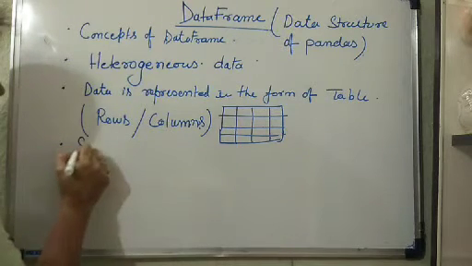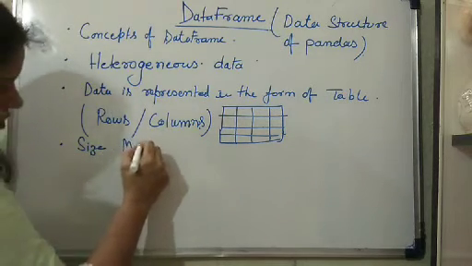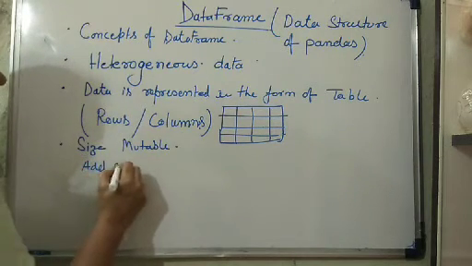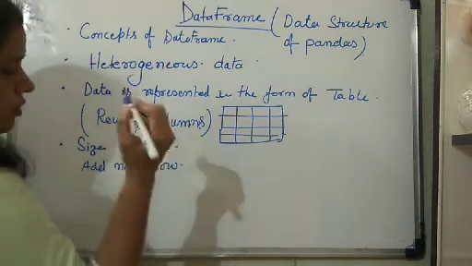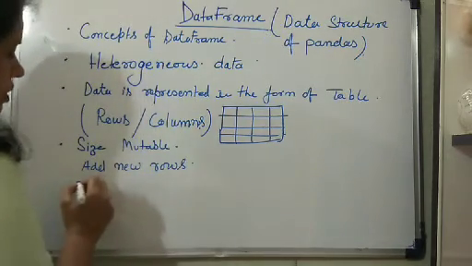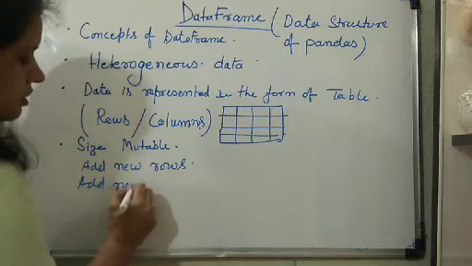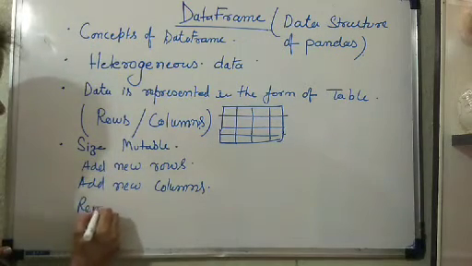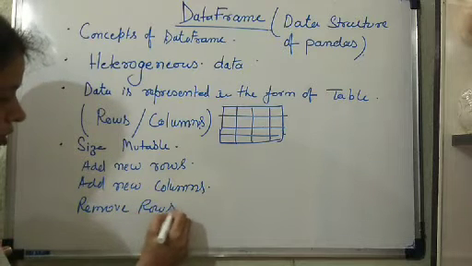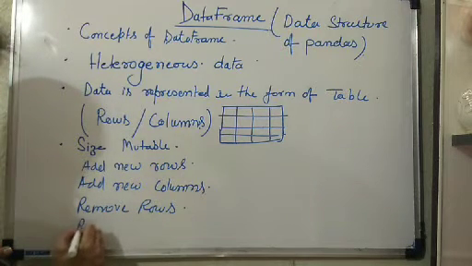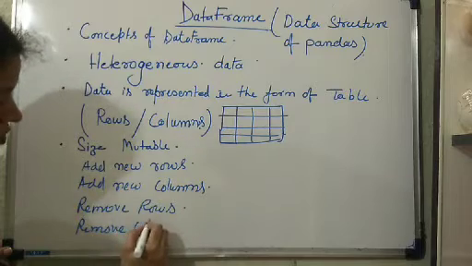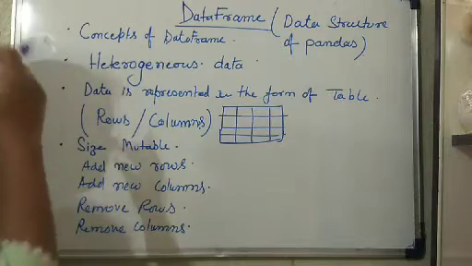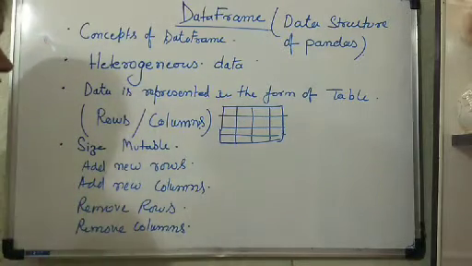Size mutable means to say you can add new rows, you can add new columns, you can remove rows, you can remove columns. Means any type of editing you can do with the data frame because it is mutable.